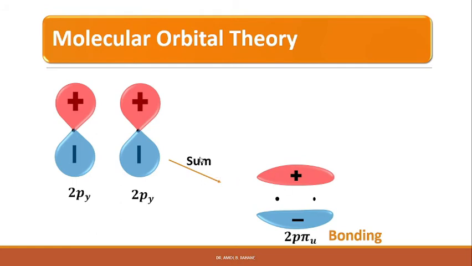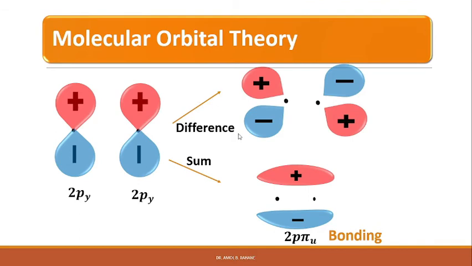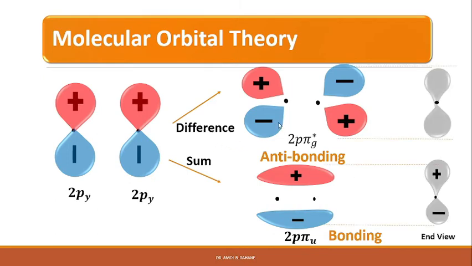On the other hand, if the atomic orbitals are subtracted, then we get the difference of the two orbitals, and the picture is as shown here. If you see the end view, the difference orbital is an anti-bonding orbital, right? And it is represented by 2p pi g star. If you see the end view of these two orbitals, we can see it has the appearance of the atomic orbital of p type, and hence it is labeled as a pi kind of orbital, right? So it has a p kind of shape, and therefore we have used pi.